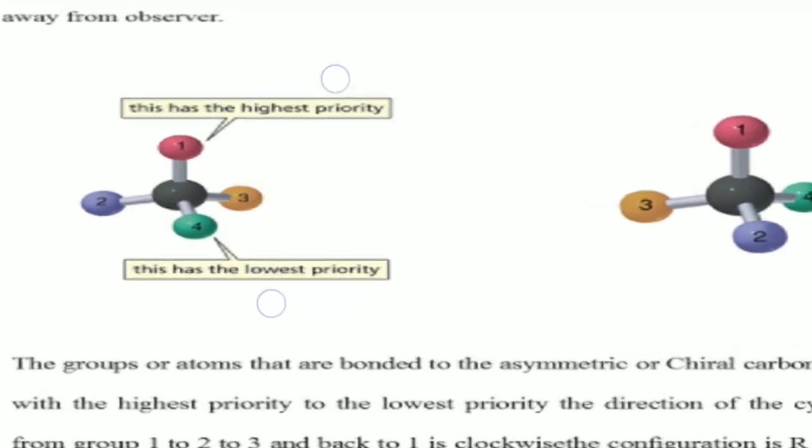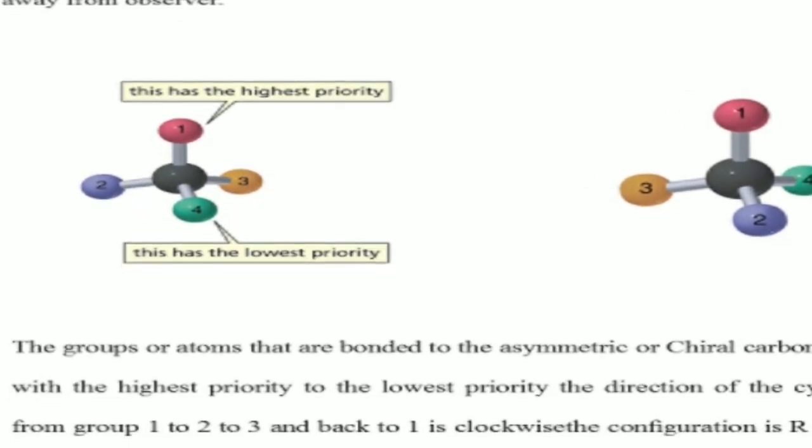Here a model is given on the slide. The red colored group is given higher priority, and the green colored group has lower priority.